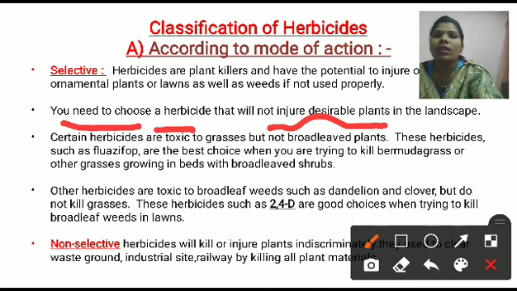That means if you plant a crop, and in your farm there are different weeds, then to destroy only those weeds we use this type of herbicide, that is called the selective herbicides. Certain herbicides are toxic to grass but not to broadleaves. Another example, 2,4-D, is a good choice when trying to kill broadleaf weeds in a lawn.